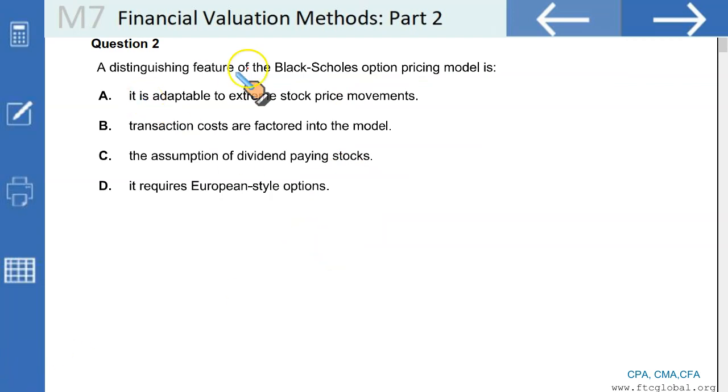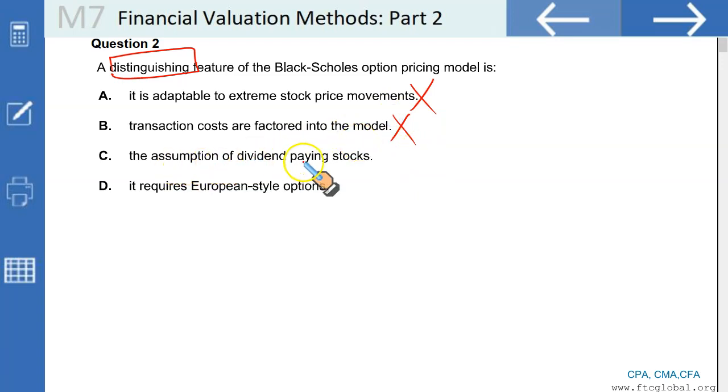A distinguishing feature of the Black-Scholes option pricing model is... we discussed two models, Black-Scholes and the binomial model. What is the distinguishing feature? 1. Black-Scholes model is adaptable to extreme stock price movement. No, we discussed that where there are extreme price movements, too high, too low, the Black-Scholes model will fail. 2. The transaction costs are factored into the model. No, transaction costs are ignored in both models, binomial as well as Black-Scholes.